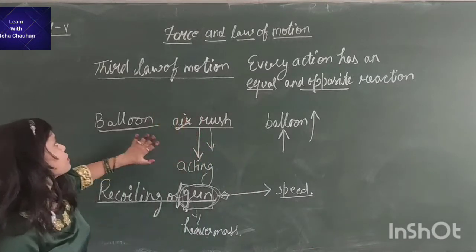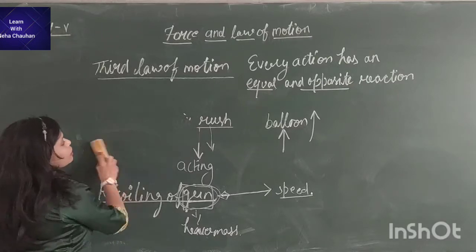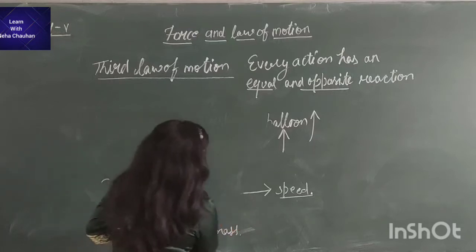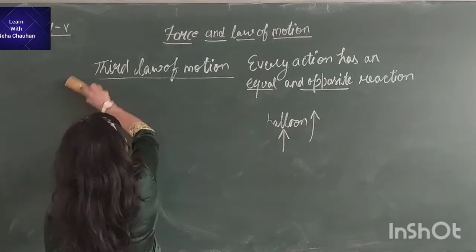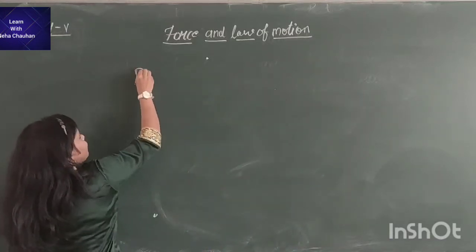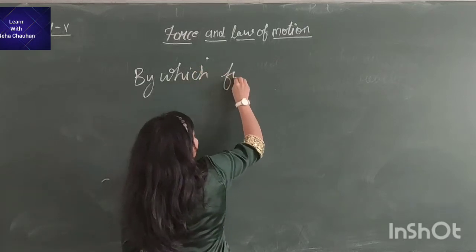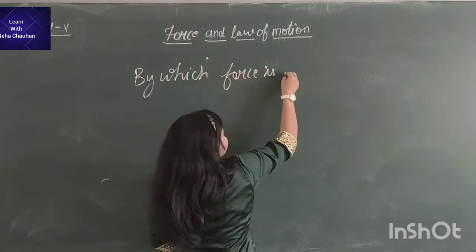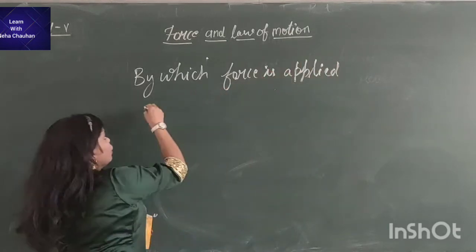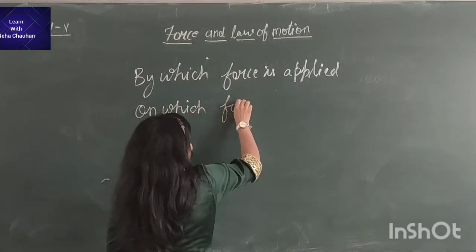So we have studied the three laws of motion. Now we know that for motion we need at least two bodies, right? So what are these two bodies? These are the body by which force is applied and the body on which force is applied.